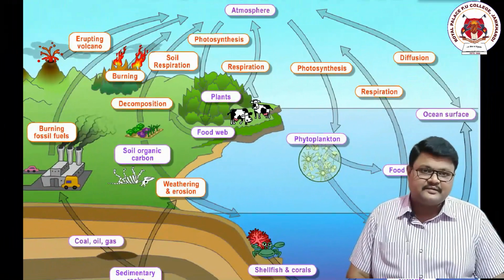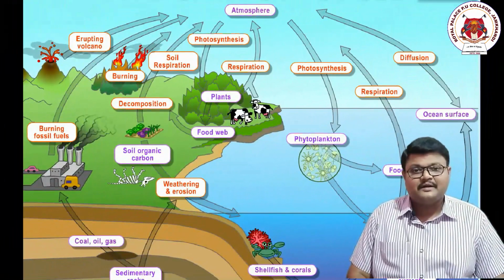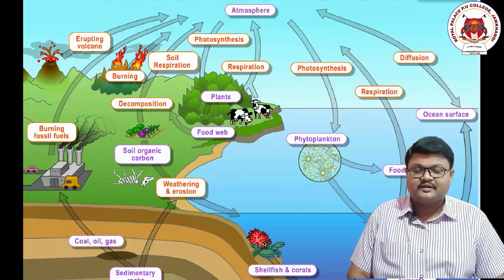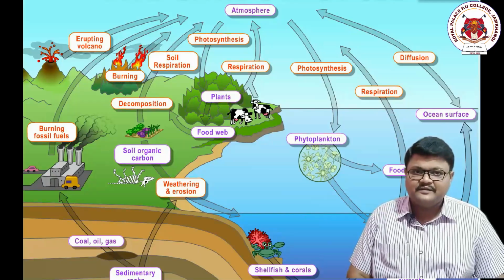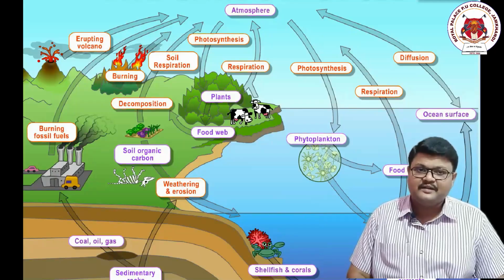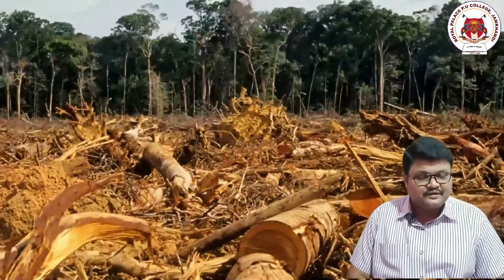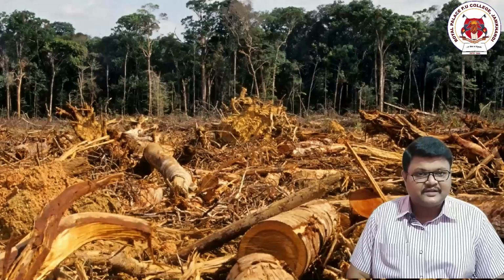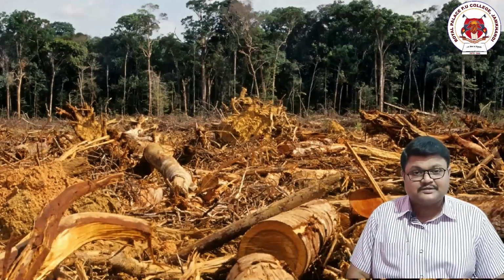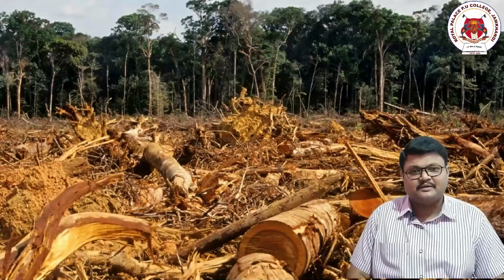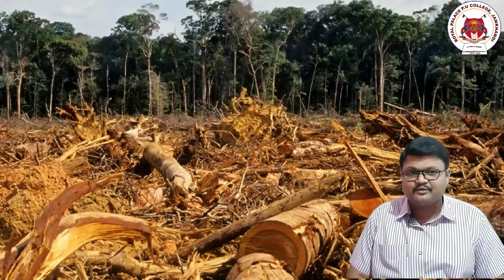The scientists say, nature says, that our atmosphere is being polluted because of over utilization or over release of this carbon into the atmosphere. Though we are made up of carbon, though we are completely filled with carbon, overconsumption of anything is dangerous to us and to our nature. Deforestation, that is cutting up the entire forest and making it a barren land, is a major source of loss of oxygen and increase of carbon monoxide or carbon dioxide in the atmosphere.